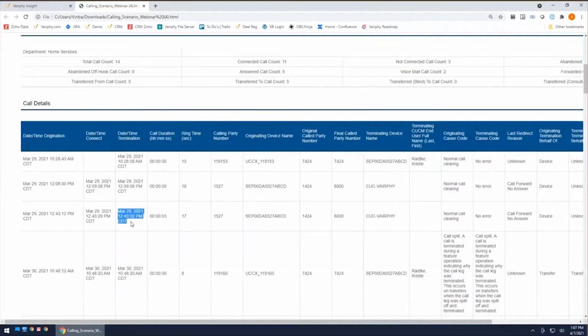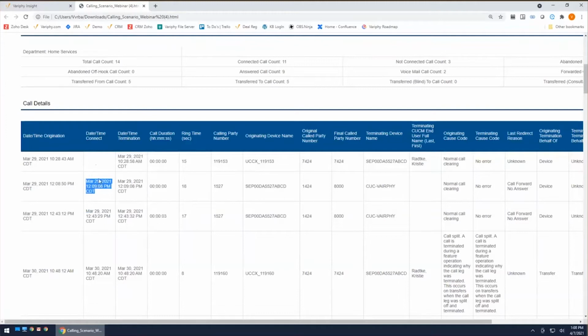All right. So what is a connected call? A connected call is something where the date time origination is greater than or equal to the date time connect. That is a connected call. Taking a look through our data here, I can see that these two calls connect because the date time origination is greater than or equal. So essentially, anytime you see a date time connect in here, that is going to be considered a connected call. Connected call is a very general terminology, just means that call connected to some type of party. It does not look at duration to determine if it connected.